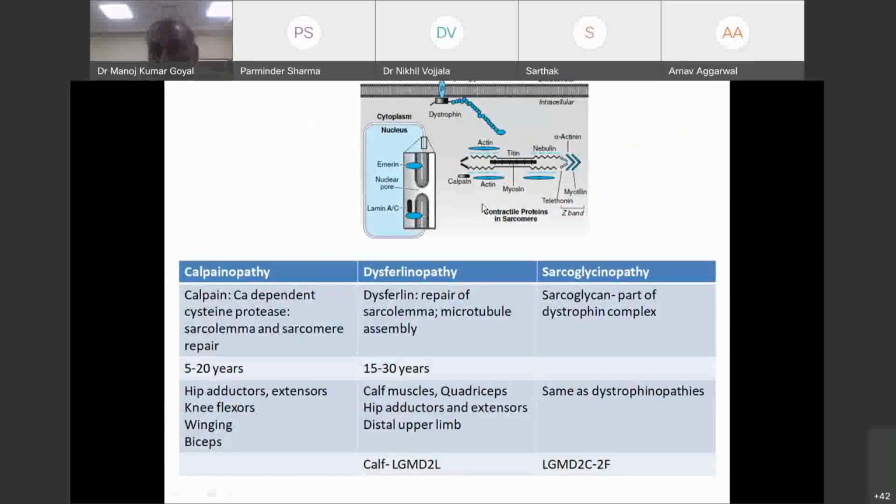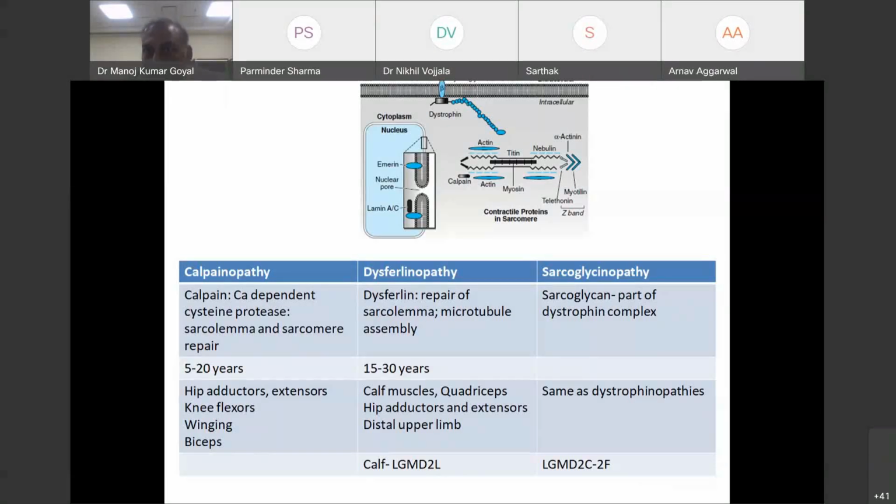Now, what are the clinical features? Initially, I told you very clearly that all the muscular dystrophies have specific clinical features. The most important is selectivity of weakness. Every muscular dystrophy has its own set of muscles which it affects. The reason for speaking about nitric oxide synthase and other things was the same. Every muscle has different blood supply, and depending upon how much blood supply it has, nitric oxide synthase abnormality is going to affect that muscle in that way. Ocular muscles do not have dystrophin, so they are spared in dystrophinopathy.